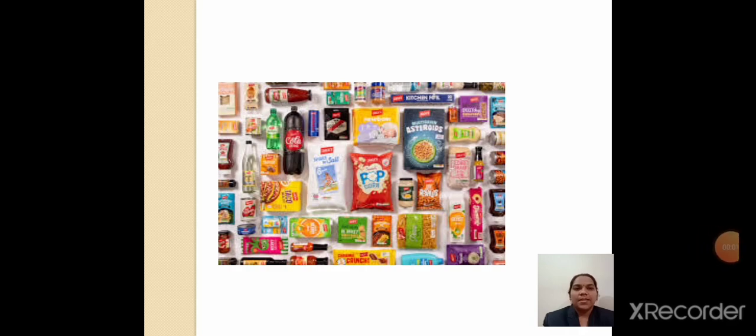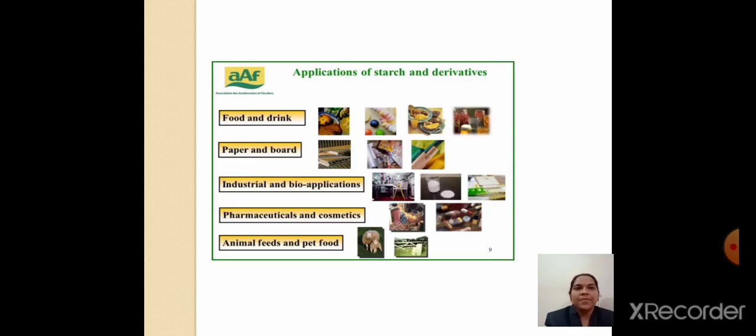Okay, then next, this picture shows food packets, and these are the products of the food industry. That is the fourth chapter, the first section, food industry. And the second section is the starch industry. What is the main source of starch? Potato, corn, then jowar. These are all the sources of starch.